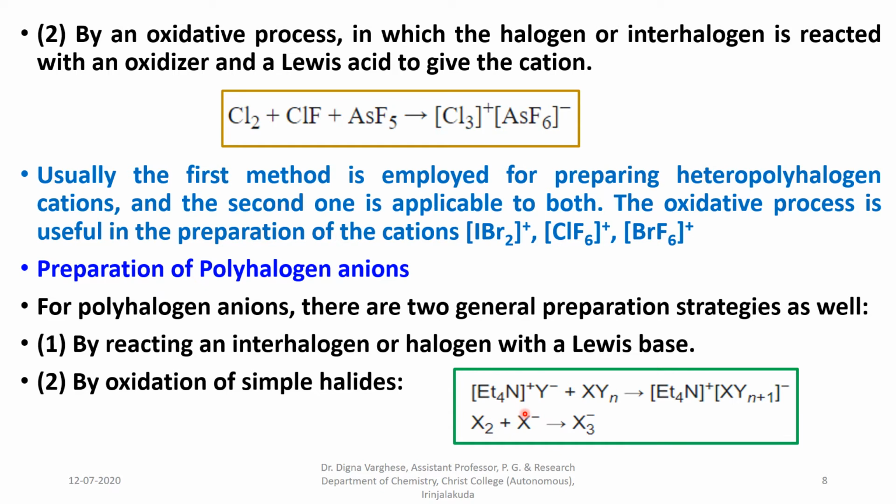Both these methods give polyhalogen anions.